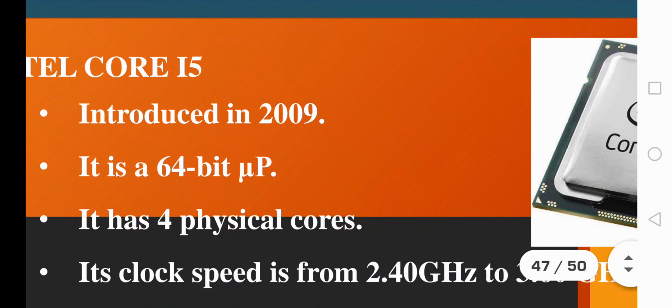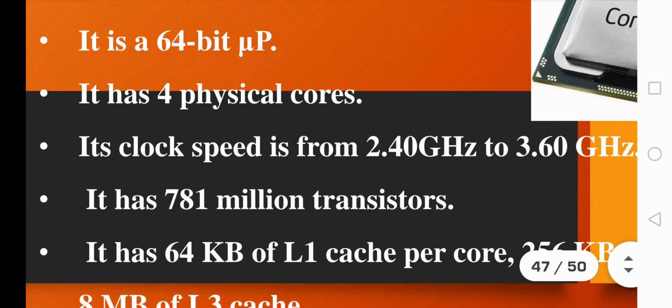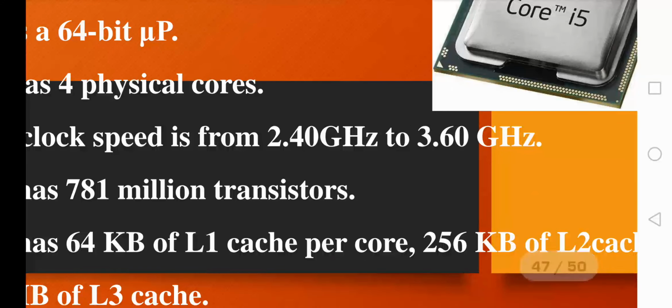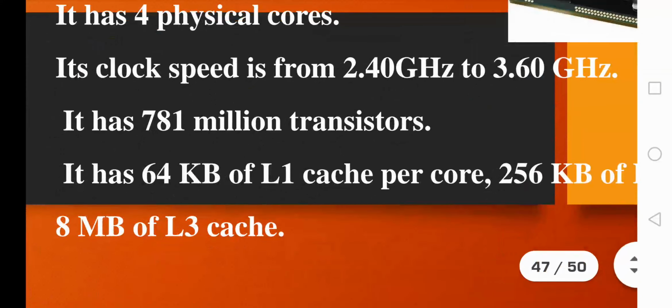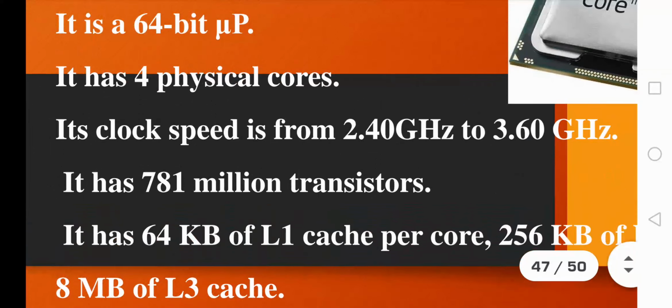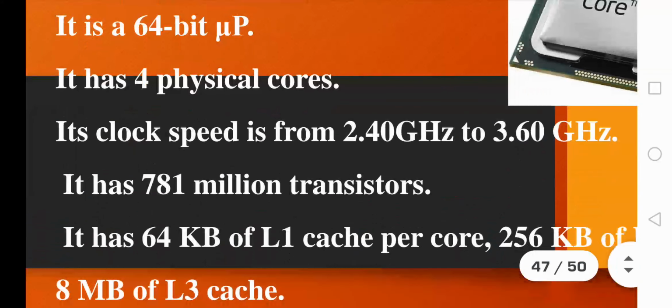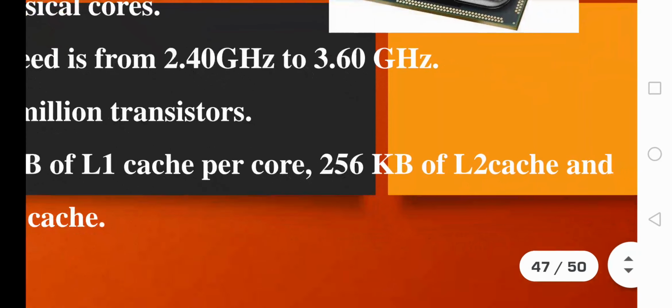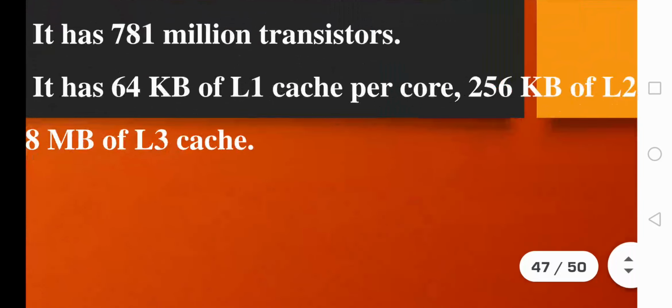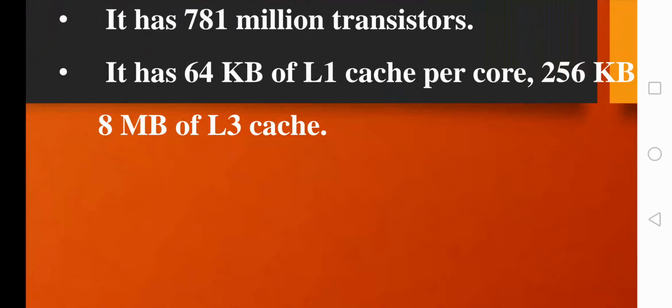Next is the Core i5 processor, which was invented in the year 2009, also with 4 physical cores. The clock speed ranged from 2.40 gigahertz to 3.60 gigahertz, and with 781 million transistors, the design was completed. That is, this Intel Core i5 was designed using 781 million transistors, and it also used the concept of cache: L1 cache with a capacity of 64 kilobytes, L2 cache with a capacity of 256 kilobytes, and L3 cache with a capacity of 8 megabytes.